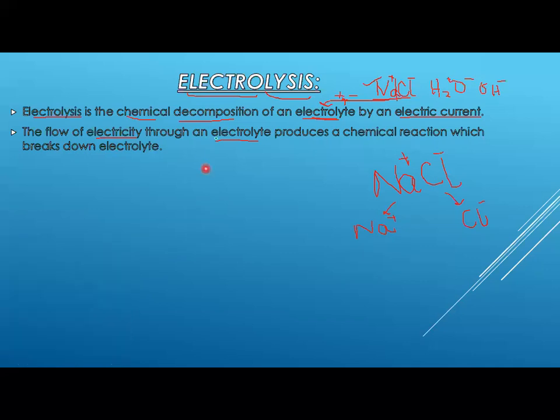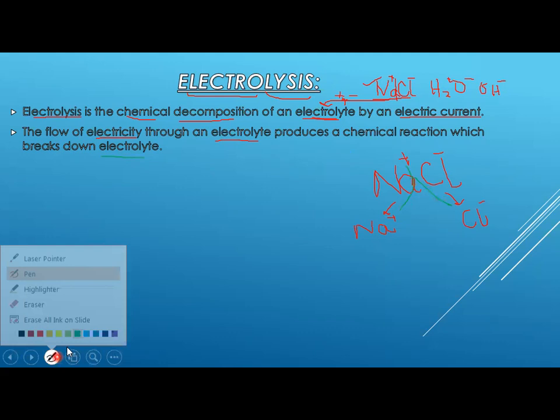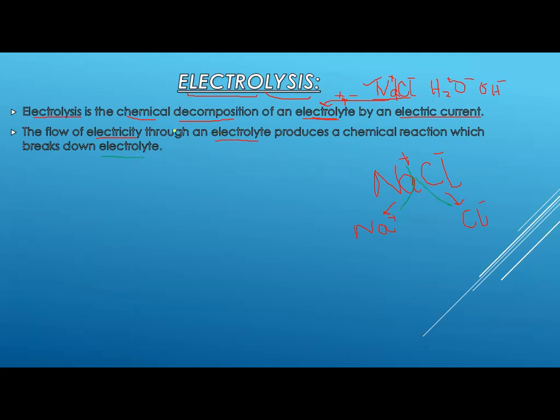Now what will happen? Basically, when electricity flows through the electrolyte, it produces a chemical reaction, and as a result your electrolyte will be broken down into two forms, sodium and chlorine, with the help of electricity. Whenever you pass electricity through the solution, it is broken down into its ions, sodium and chlorine. That is called electrolysis, right?